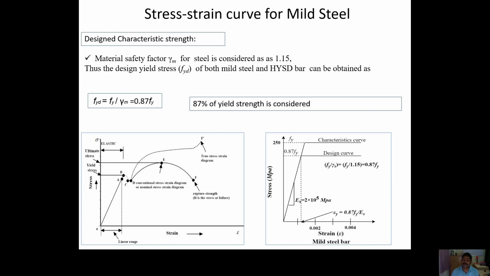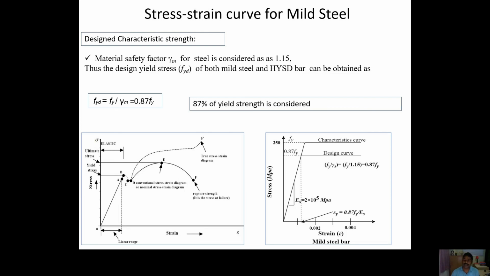But the IS code is limiting that value. It says you use up to yield strength, and then it also uses a factor of safety, that is 1.15. So whatever yield strength value you get, you just assume 87% of the yield strength and use it for your design purpose.